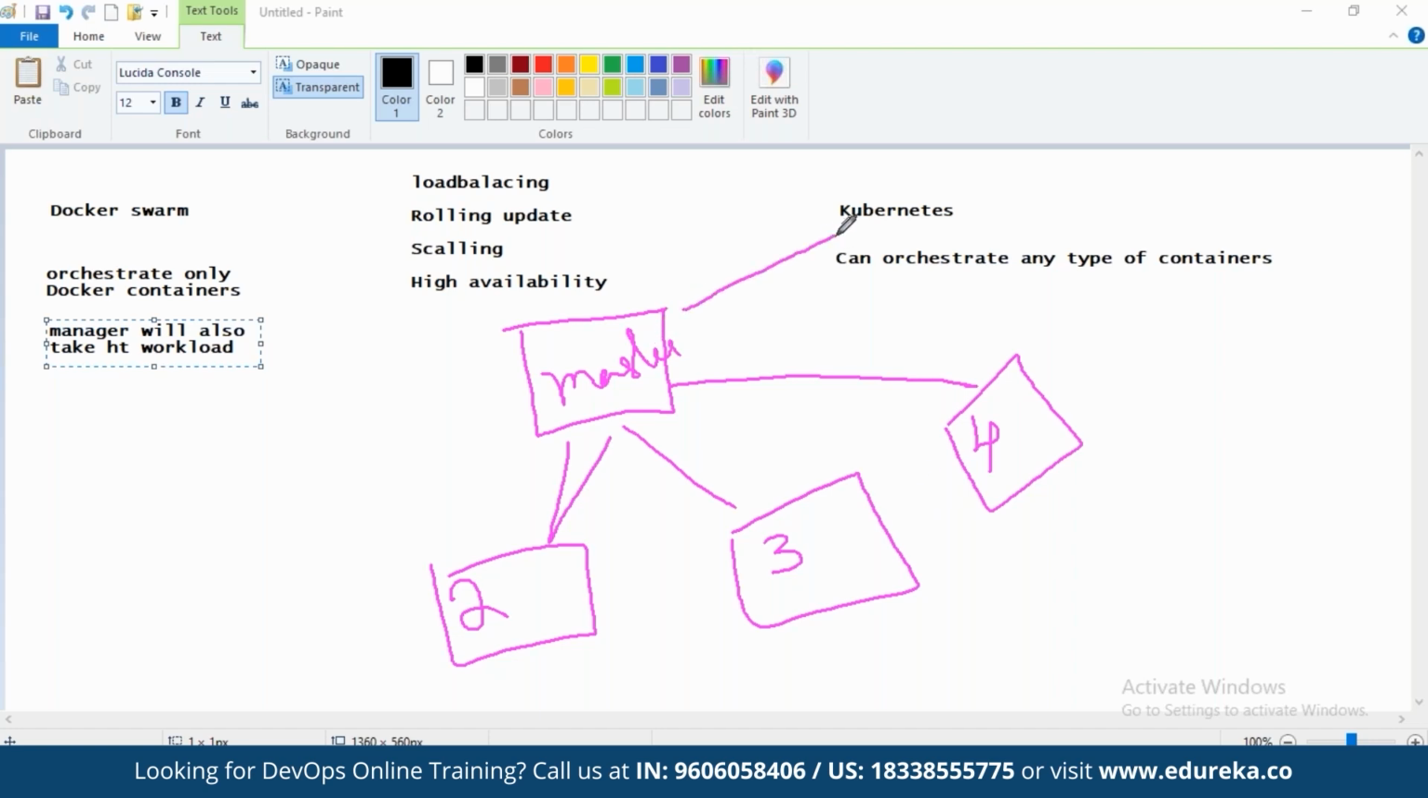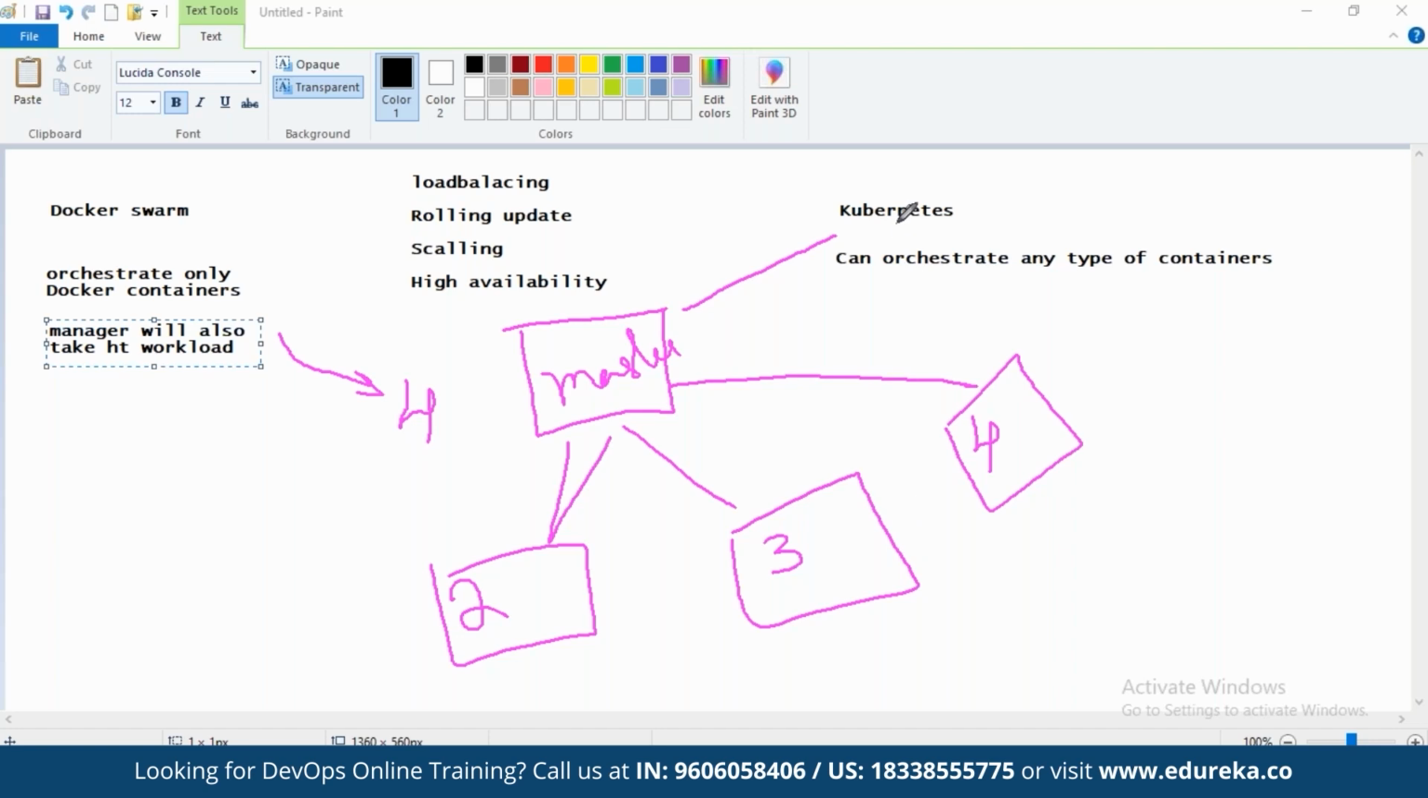In Kubernetes, the master will not have any containers running on it. It will just allocate the task to the slaves. Whereas in Swarm, the master will also have containers, let's say 4 containers of HTTPD. The master also will have the workload. But in Kubernetes, the master will not have any workload. It will just allocate the task to the team members, that is, the slaves.